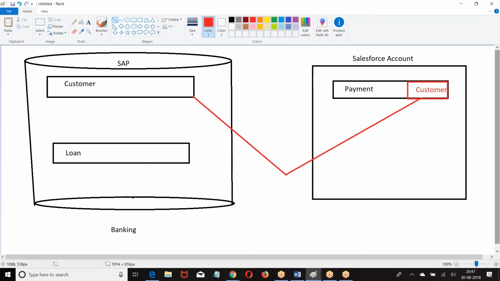Before you create an external relation, your Salesforce should be connected with SAP first. How do you know which tables are there in SAP? We have to integrate Salesforce with SAP first, get the list of table names and choose the table as my parent. That will be the concept of external relation.